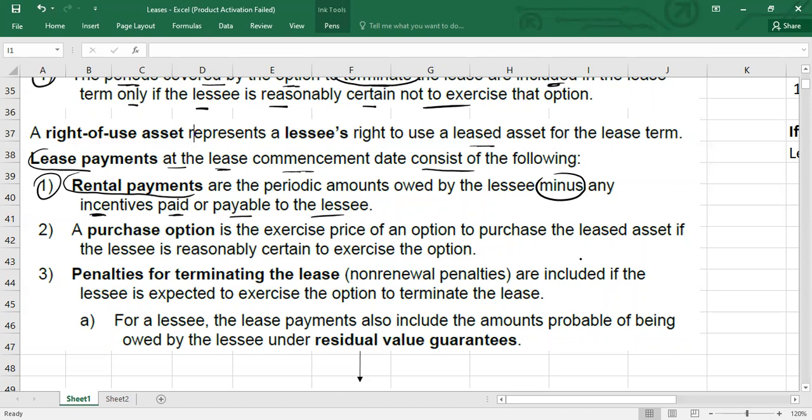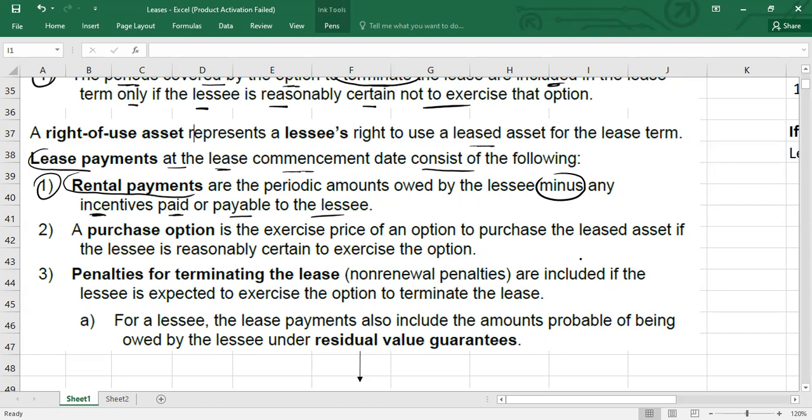So you can reduce the incentive, but guys, incentive accounting is really hard, because it depends on when we received it or when it is paid by the lessor. But in your exam, they will tell you the incentive at the lease commencement date. So you will just reduce the rental payment by the incentives.